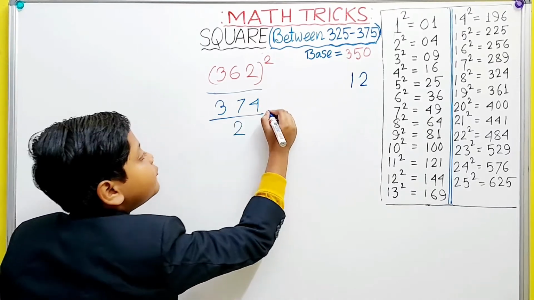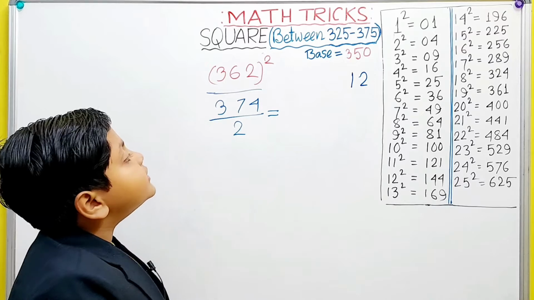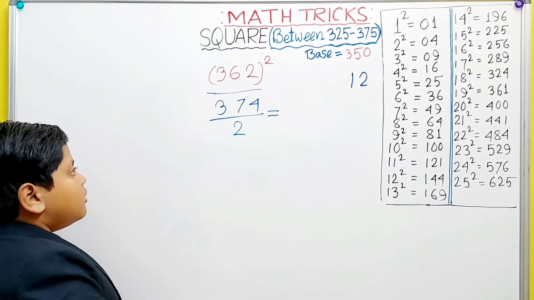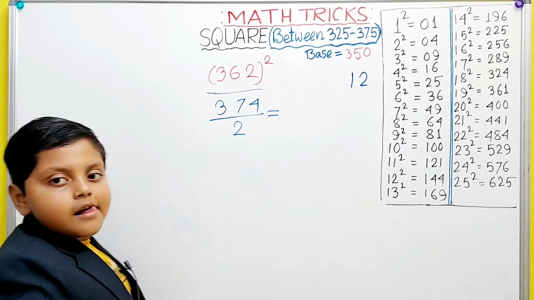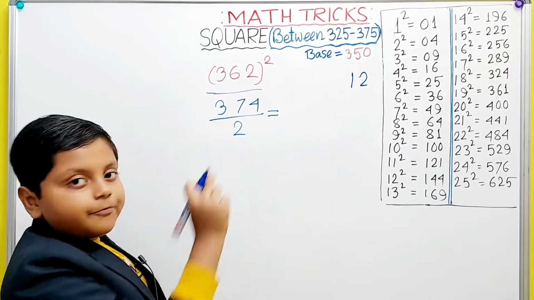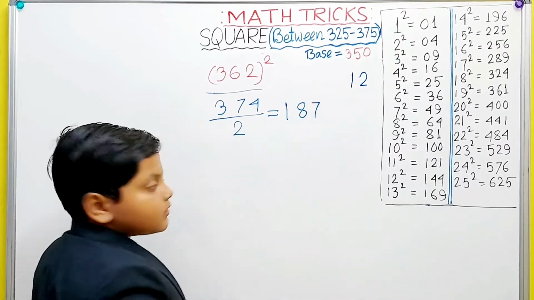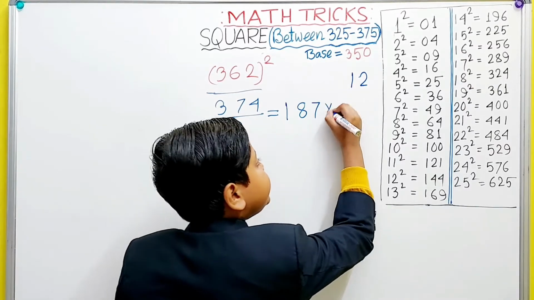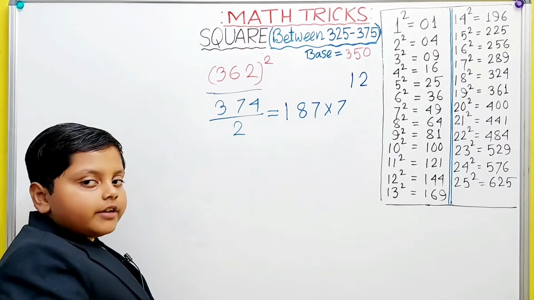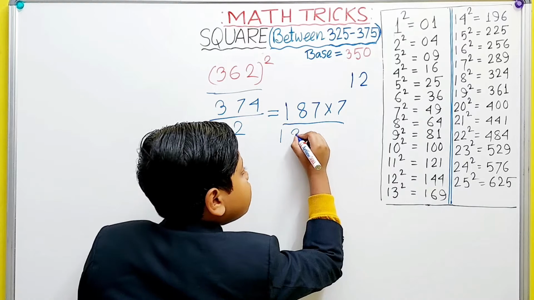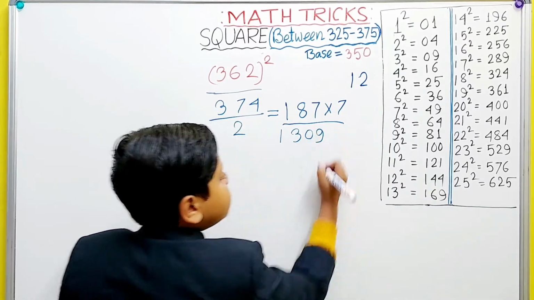The half of 374 equals 187. Now we multiply this with 7, which equals 1309.